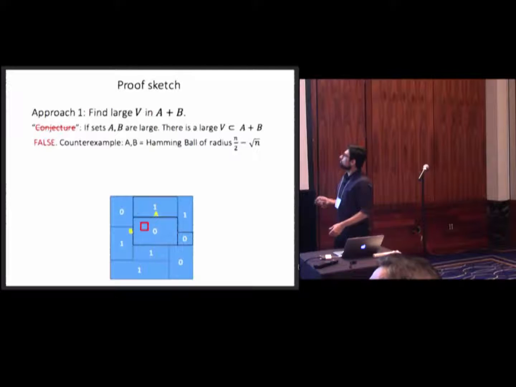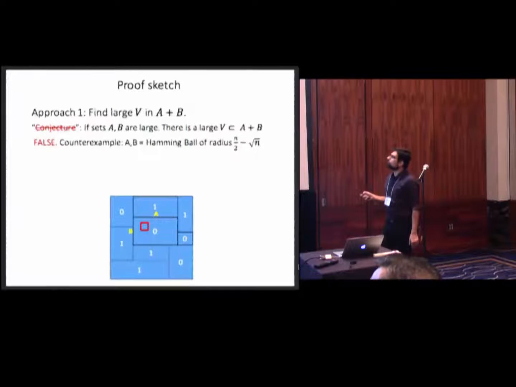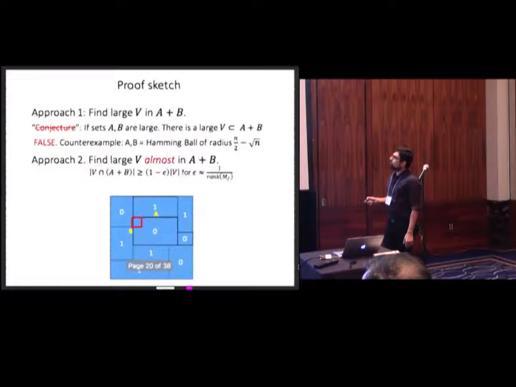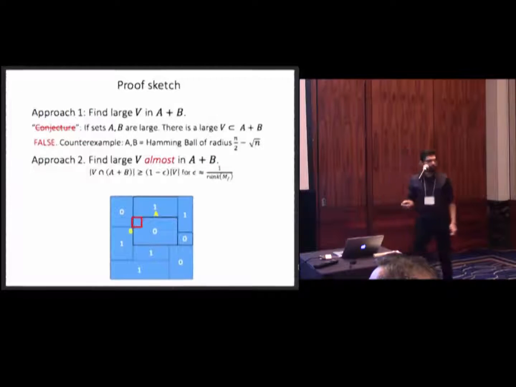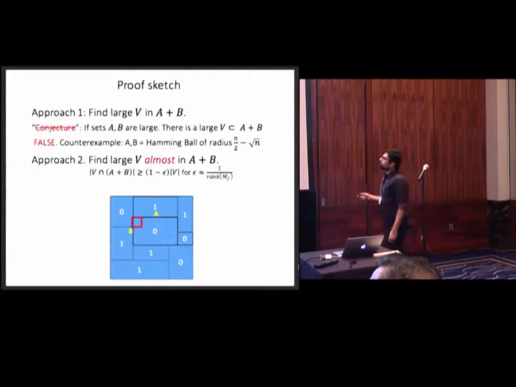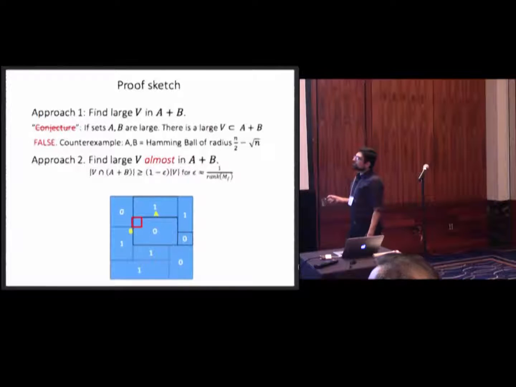Well, okay, so the thing is, what do we do now? This, of course, doesn't work. Well, here's an idea. We can just look for a subspace that's almost inside our rectangle. So just focus on the biggest rectangle and find a subspace that's almost inside of that. And as long as this error is very small, since we know that...